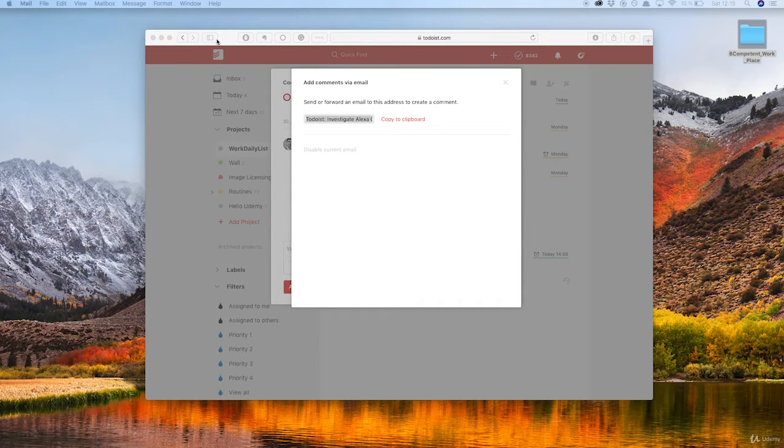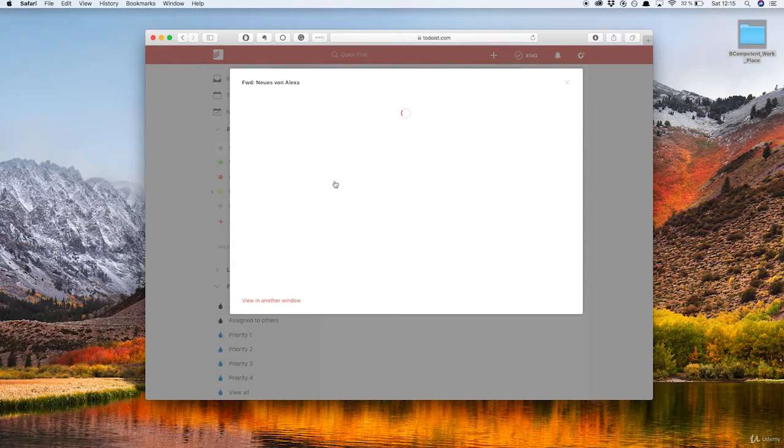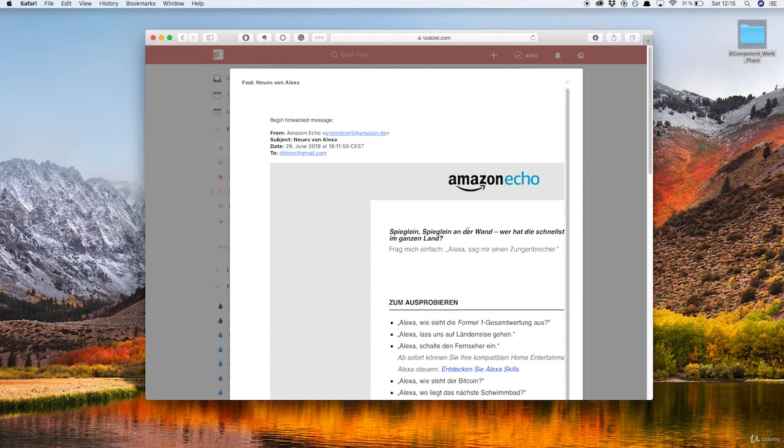I think you heard the sound, the swoosh. Now we just wait a little bit. We close this window and hello. Here's the copy of the email. Now, if the email had anything attached to it, you would see the items here because you can also drag and drop anything on it. So if we click now here, we can read the email.